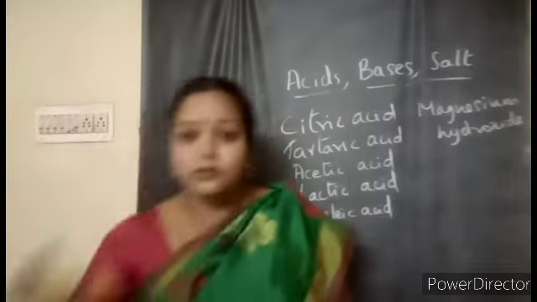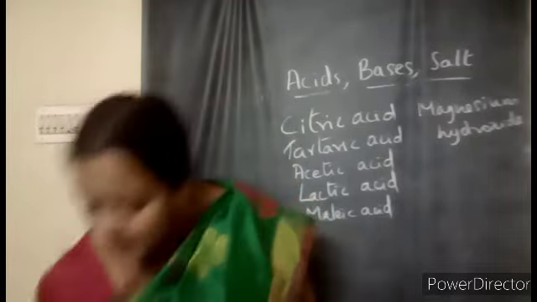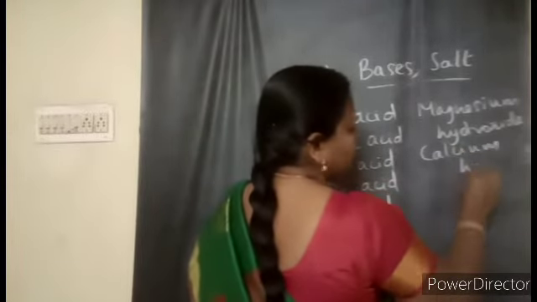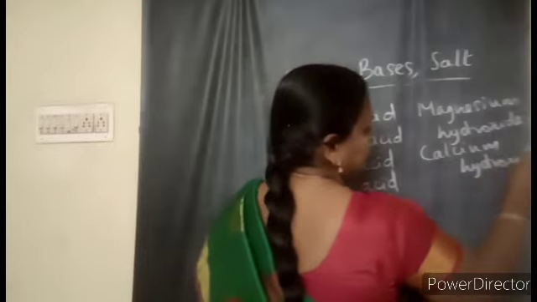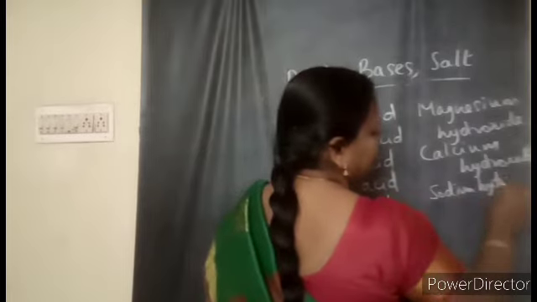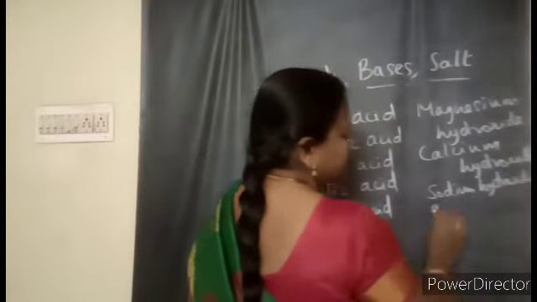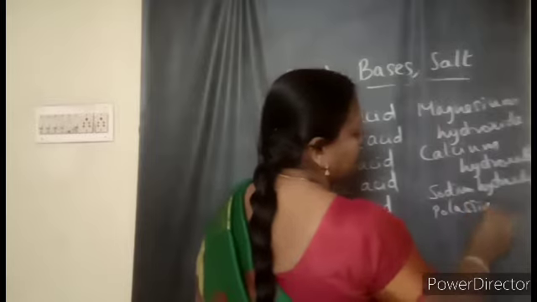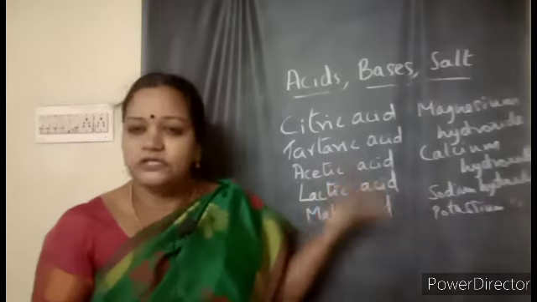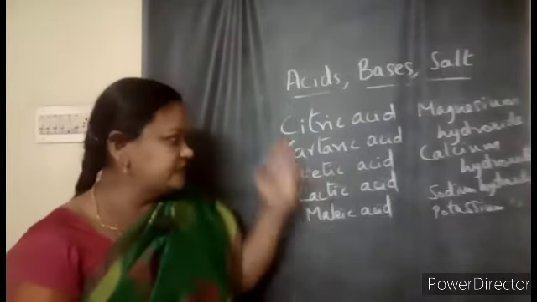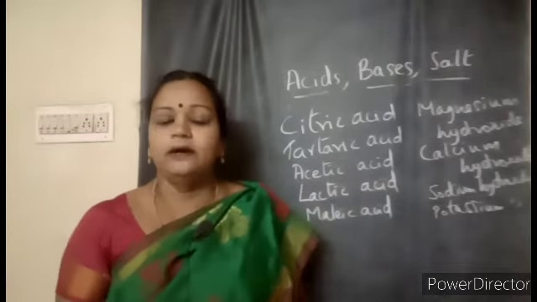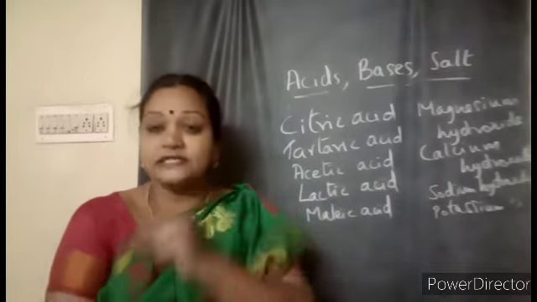And when you add water to lime, calcium hydroxide is formed. Calcium hydroxide is also one of the naturally occurring bases. And also sodium hydroxide, which is in our soaps. Potassium hydroxide and ammonium hydroxide, all these are different types of bases found in nature. Among acids, we have citric, tartaric, lactic, malic, and formic acid. The sting of bees and ants contains acid.